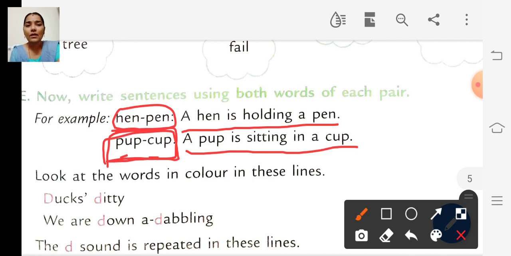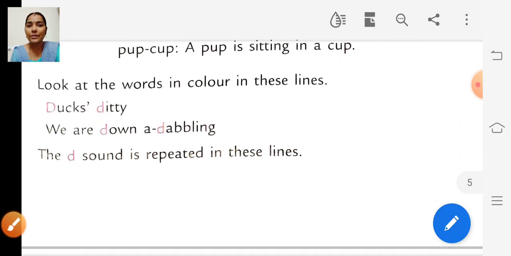Okay. And look at the words in color in these lines. Ducks, ditty. We are down a dabbling. So which letter is colored? D, D, and here also D, D, right? So the D sound is repeated in these lines, right?